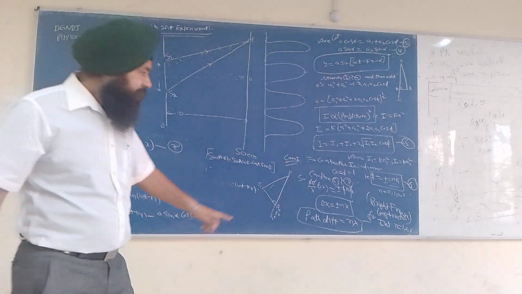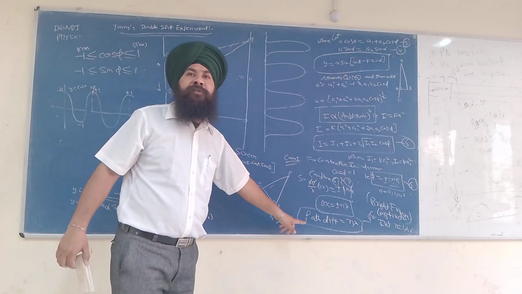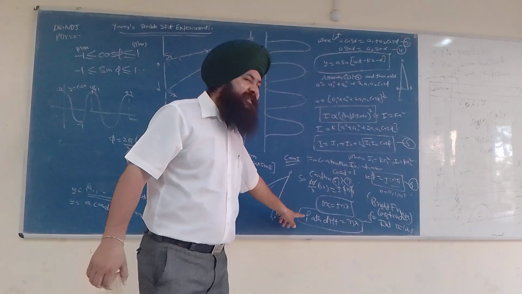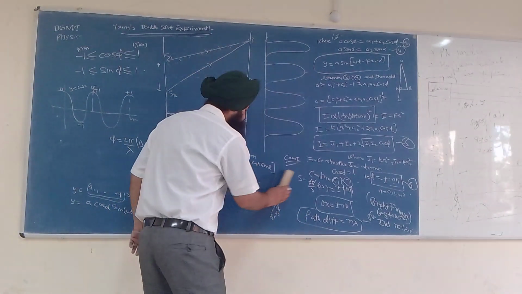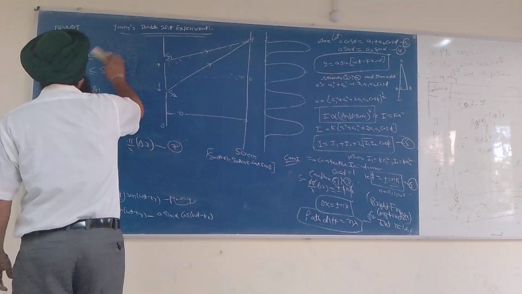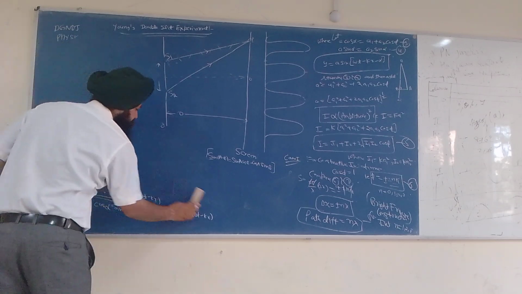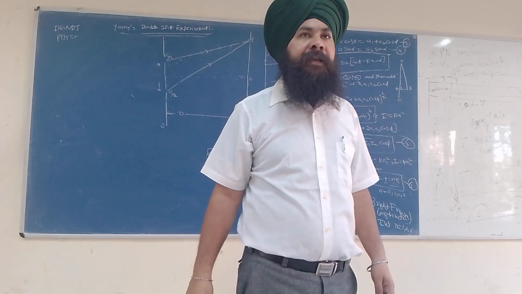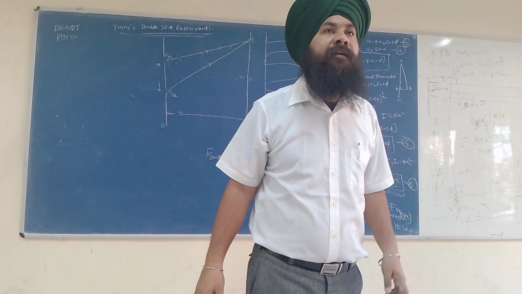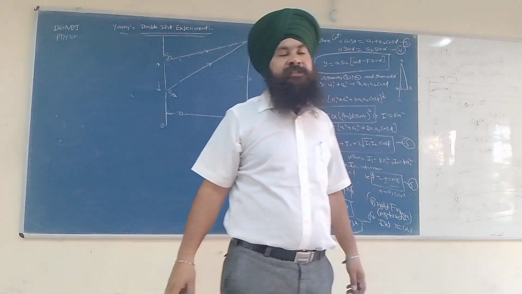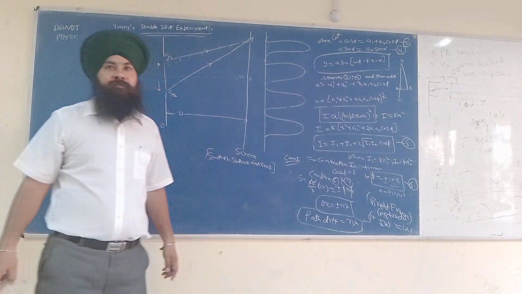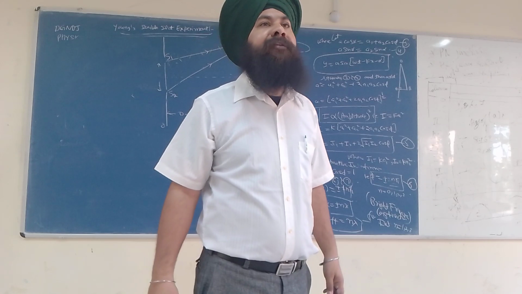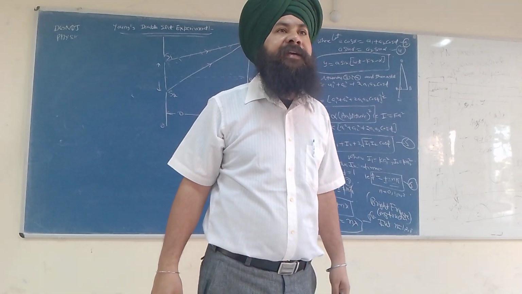So write one line. If path difference is equal to an integral multiple of wavelength, we are getting constructive interference, constructive superposition, and we get a bright fringe.